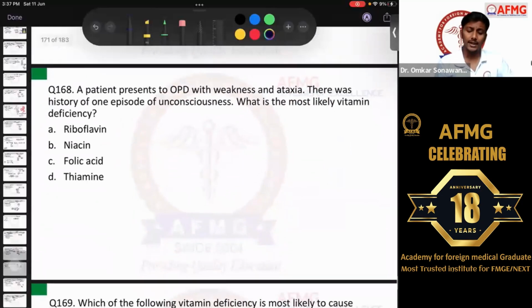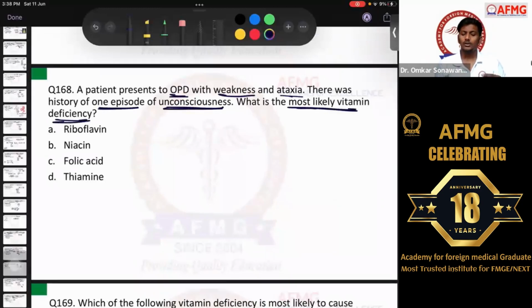Question number 168. A patient presents to the OPD with weakness and ataxia. There was a history of one episode of unconsciousness. What is the most likely vitamin deficiency? Here the patient was mentioned as a chronic alcoholic. So if a patient is mentioned as a chronic alcoholic, and now the patient is having ataxia, that is balance disturbances, along with weakness, or sometimes they can even mention confusion or ophthalmoplegia, all of these we know.